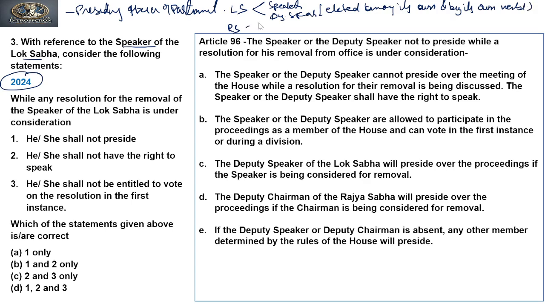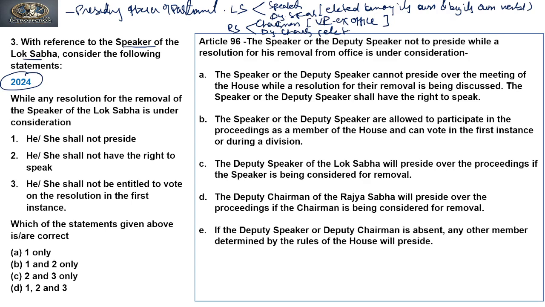Rajya Sabha has one presiding officer, the Chairman. Now, this Chairman is the Vice President of India, an ex officio Chairman. So Rajya Sabha does not elect its own presiding officer, the Vice President becomes the Chairman, but it elects a Deputy Chairman.